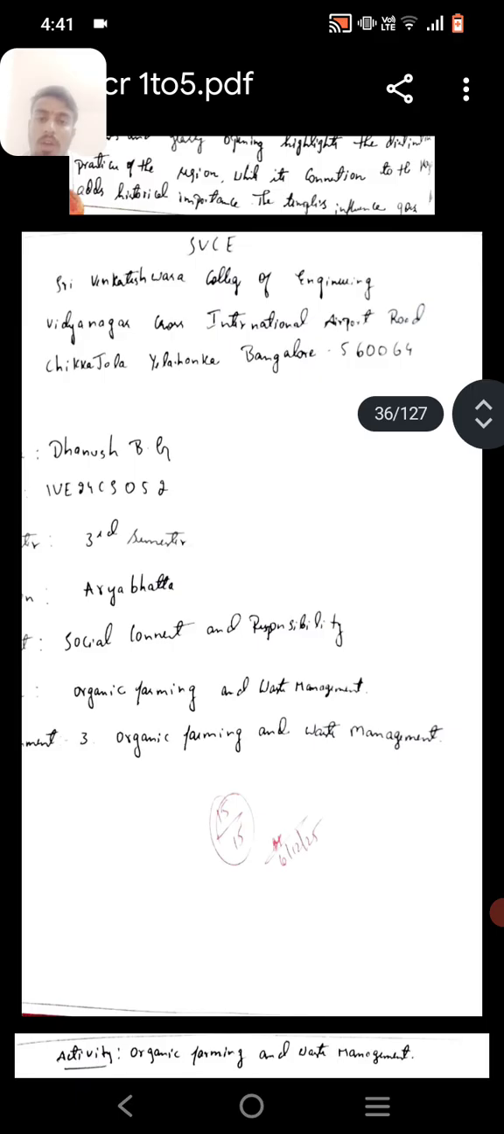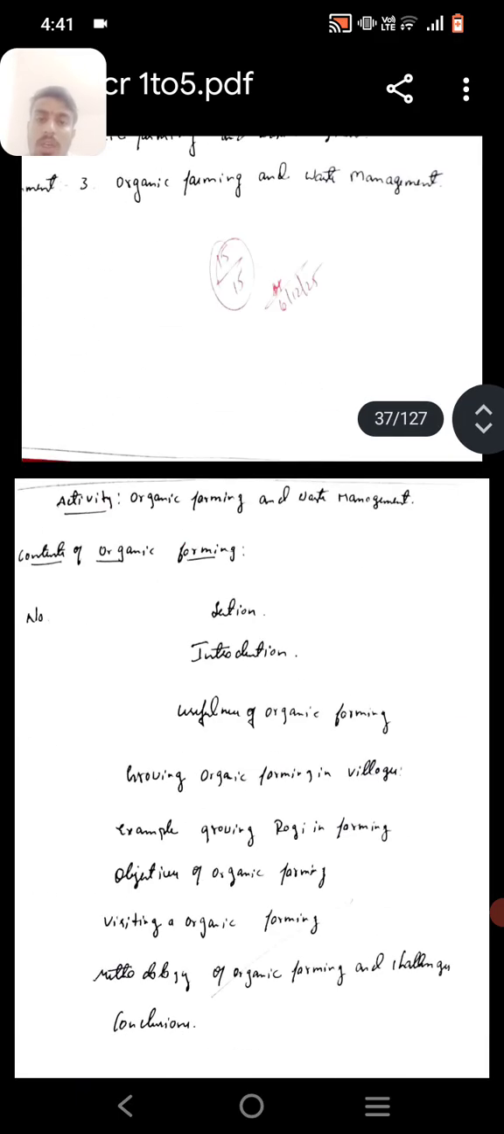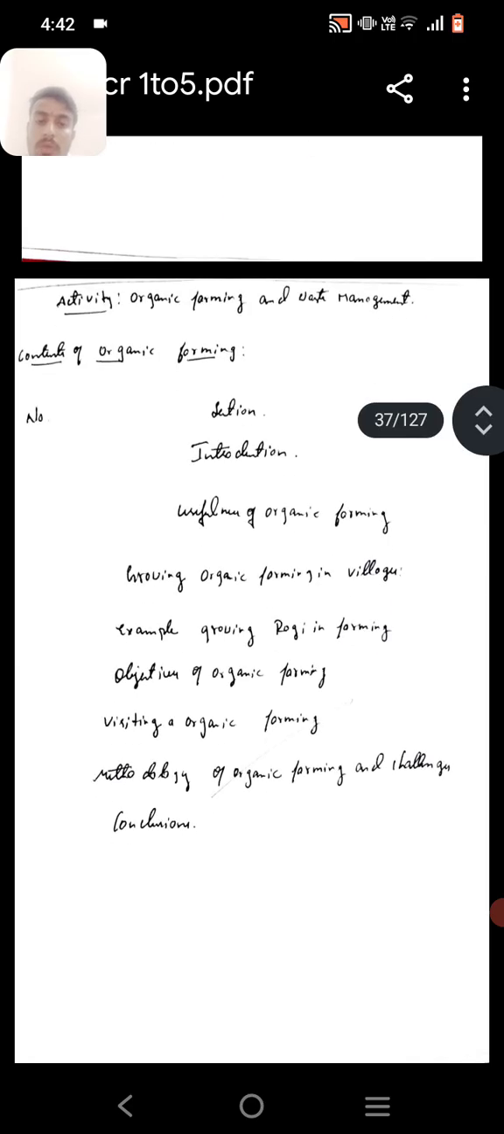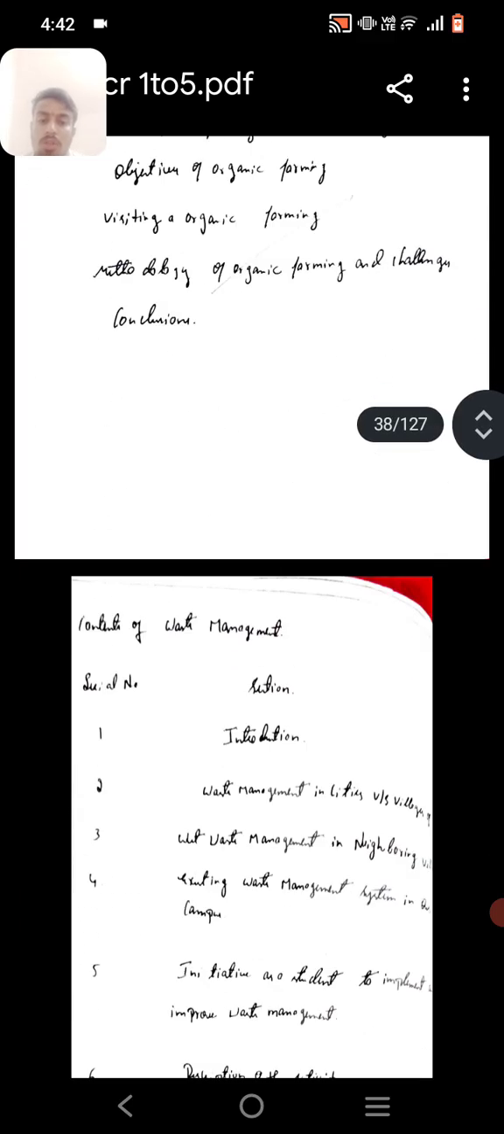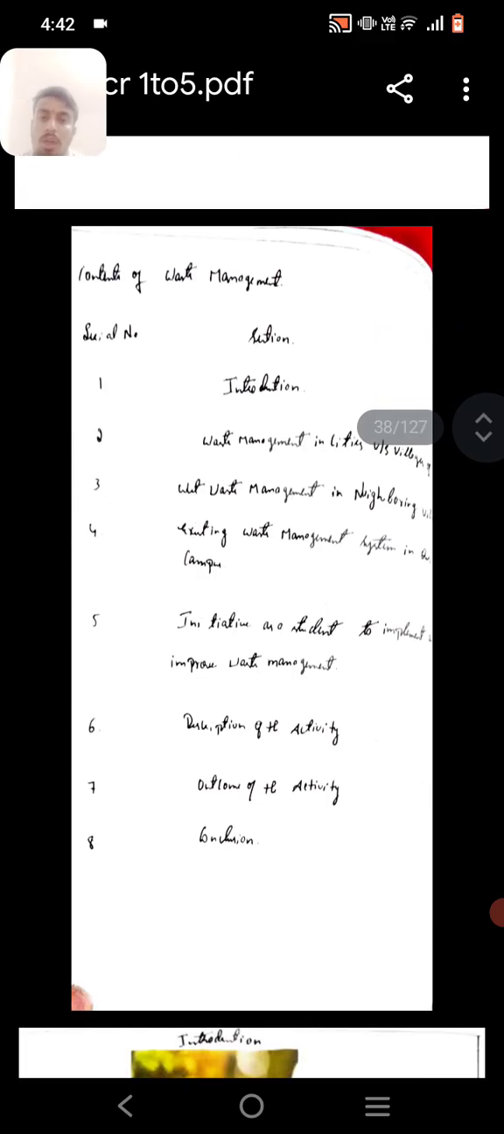My third activity is social connected responsibility, organic farming and waste management. My activity introduction: usefulness of organic farming, growing organic farming in villages, for example growing ragi, objectives of organic farming, visiting organic farms, methodology of organic farming and challenges, conclusion, and waste management introduction.